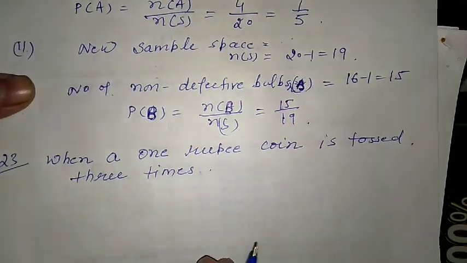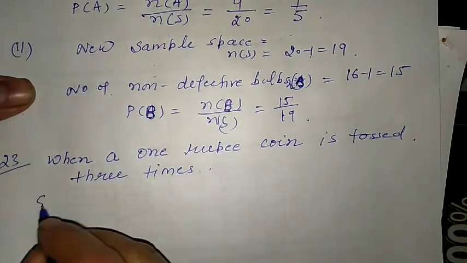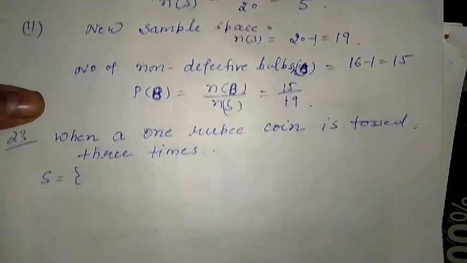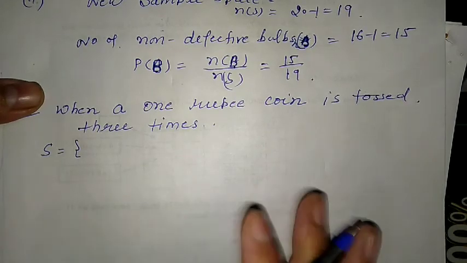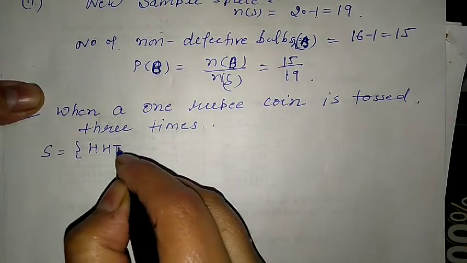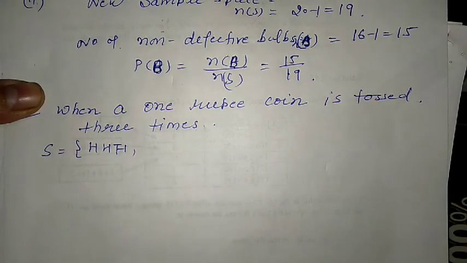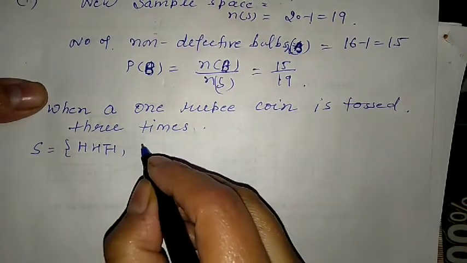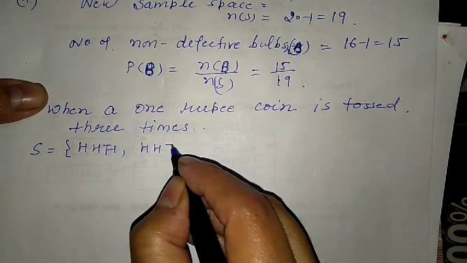Then what is the sample space? So the sample space will be equal to, suppose all the 3 coins are having head. Okay, all the 3 having head. Maybe the first 2 are having head, then a tail.